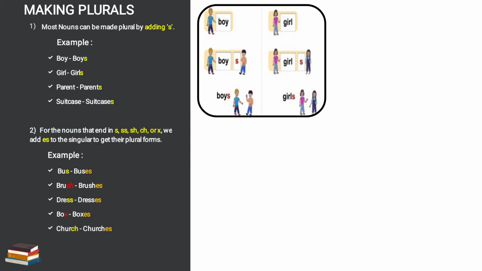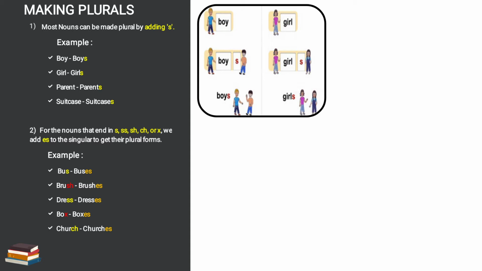See in bus, s is at the last. Second one, sh is at the last. Third, dress, double s is at the last. And next is box, that is x is at the last. And church, ch is at the last. So for the words ending with all these letters, what will we add? We will add es to the singular form.